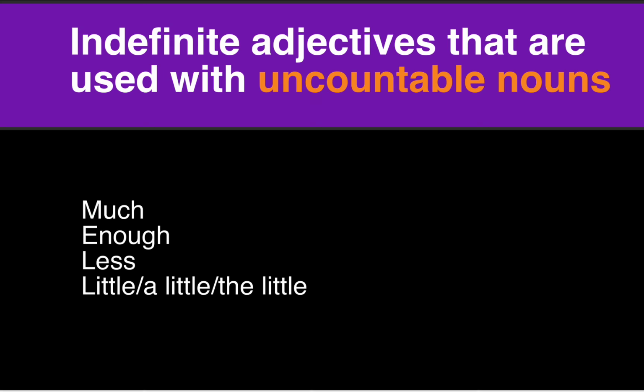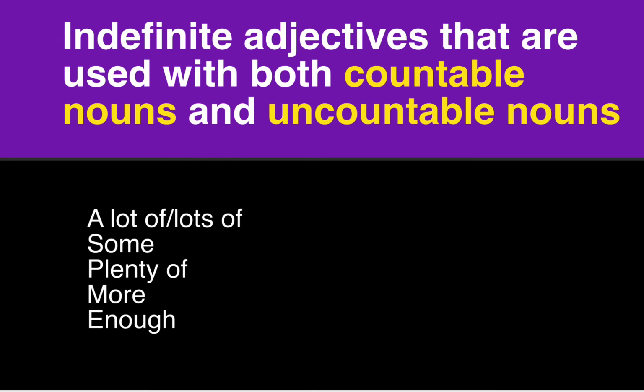Now, these are the indefinite adjectives that are used with uncountable nouns, nouns that cannot be counted. And these are much, enough, less, little, a little, or the little. Now, we can probably use one of these adjectives with a countable noun as well, but these can definitely be used with uncountable nouns. That is what we're trying to understand. Now, here is the list of indefinite adjectives that can be used with both countable and uncountable nouns. And these are a lot of, again, lots of, some, plenty of, more, and enough.